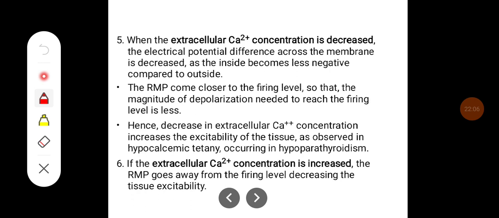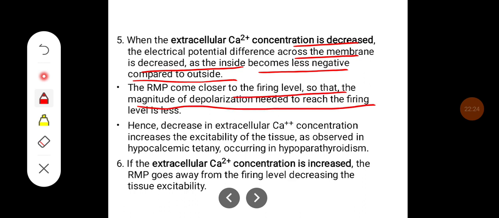When extracellular calcium concentration is decreased, the electrical potential difference across the cell membrane is decreased, as the inside becomes less negative compared to the outside. The resting membrane potential comes closer to the firing level, so the magnitude of depolarization needed to reach the firing level is less.